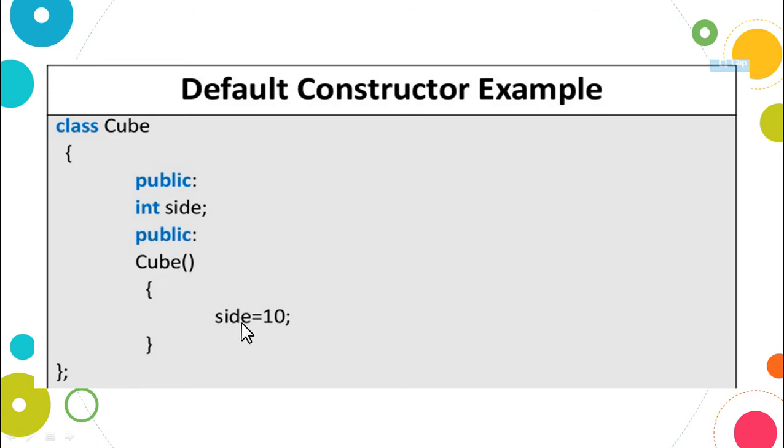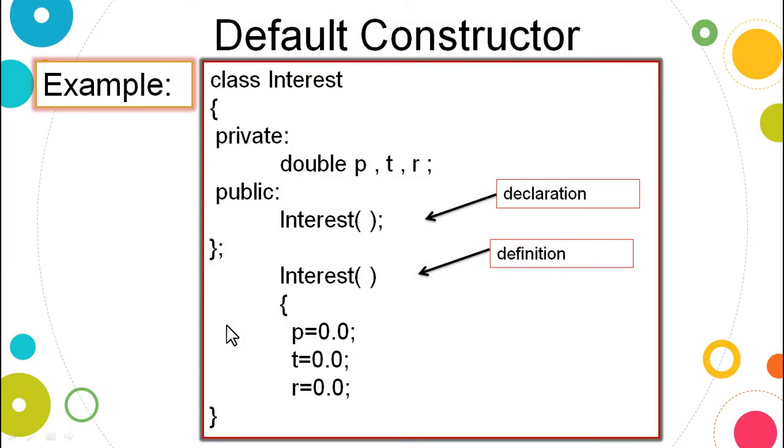The variable declared inside the public section, that is the data member declared in the class, is defined and initialized by the value 10. So side is equal to 10. That is called the initialization statement. In the previous slide, initialization statements gave P the value 0.0, T 0.0, R 0.0, because the return type of the function is double.